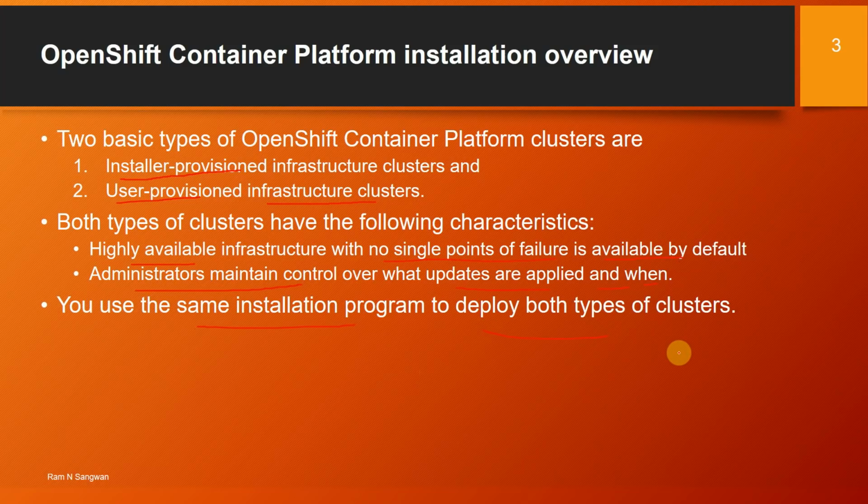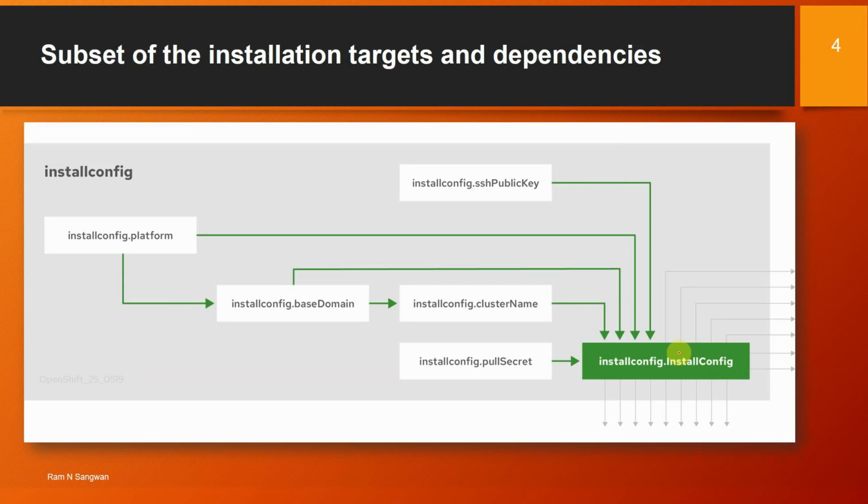You use the same installation program to deploy both types of clusters. Interestingly, I noticed that the installer program is using Terraform for the installation, because of the way they install and the kind of files they create. I went through that installation in detail, and they're using Terraform. Now a subset of the installation targets and the dependencies: we create one install config file.